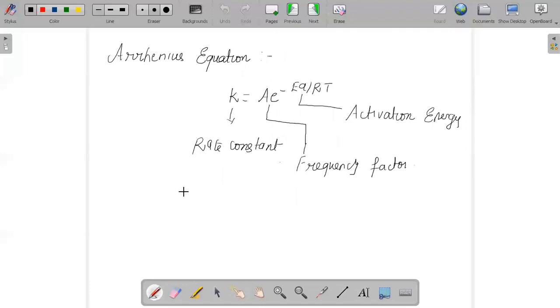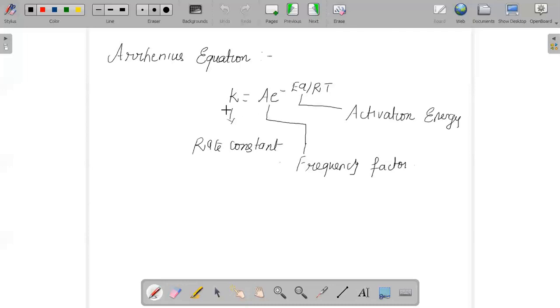And the formula which we are using to calculate the activation energy, or which justifies the effect of temperature on the rate of the reaction, we call the Arrhenius equation.